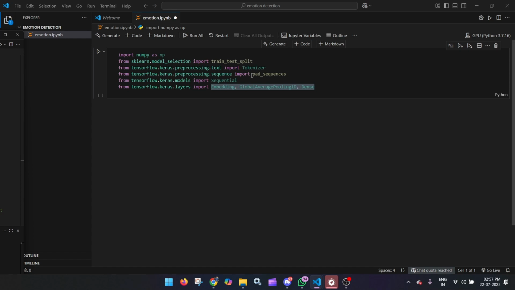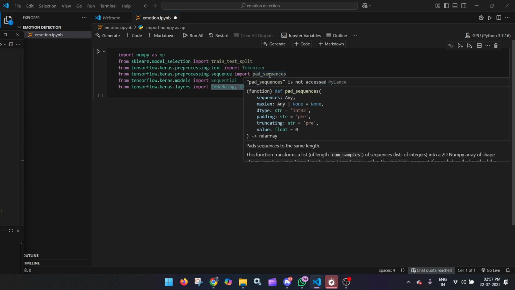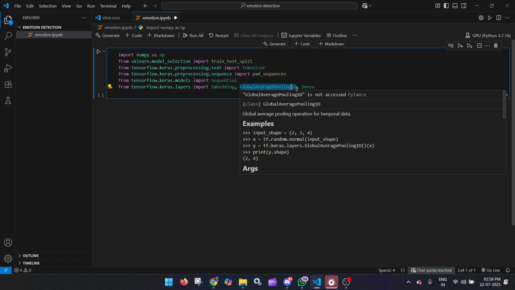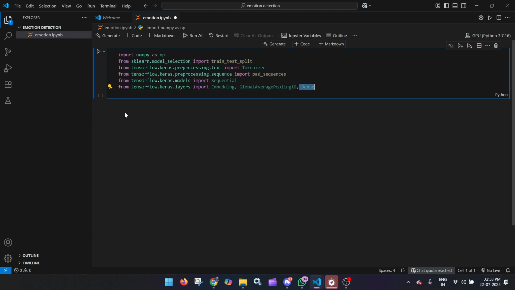Then I have taken the tokenizer for tokenizing the text input. Then I have taken pad sequences for padding the sequences to equal length for the neural network. As you know, neural networks always need the same length because they do not take different length sizes. And then I have taken the sequential model for our neural network. For the layers of the neural network, I have imported the embedding layer, global average pooling 1D, and the dense layer. Now I will just run this.